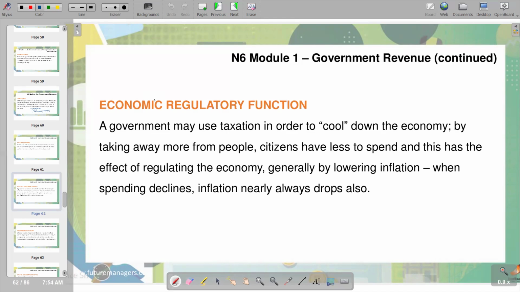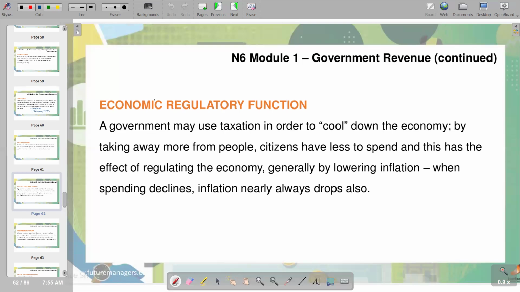For example, we are having a high demand in the economy. Remember, when there's a high demand in the economy, we are going to see that demand is going to outpace supply. And in that instance, we are going to see prices going up, being pulled by demand. So it's going to lead to demand-pull inflation. So the government can effect taxation in a way to reduce that demand by employing what you call the contractional fiscal policy, whereby they increase taxation in the form of, for example, value-added tax, whereby if value-added tax is increased, it means also the prices of final goods and services are also going to increase.